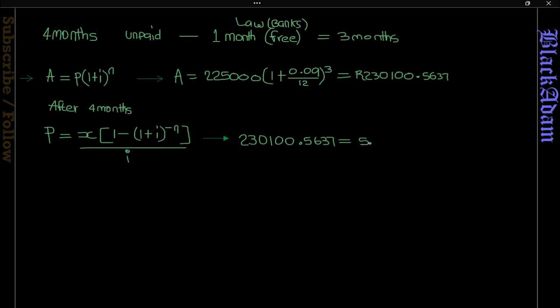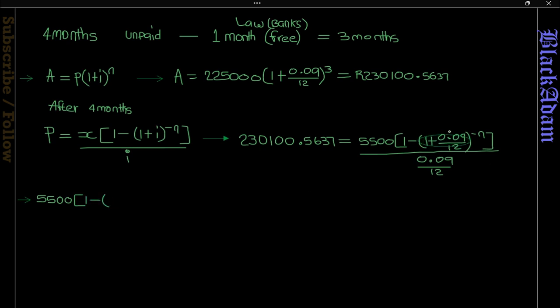is equal to, we know that our x is 5,500 given in the information. So it's 1 minus 1 plus i, which is 0.09 over 12, to the power negative n, over 0.09 over 12. And then when you substitute, the next thing we need to do is simplify. So you must be very careful when you simplify. So we cross multiply, so we have 5.